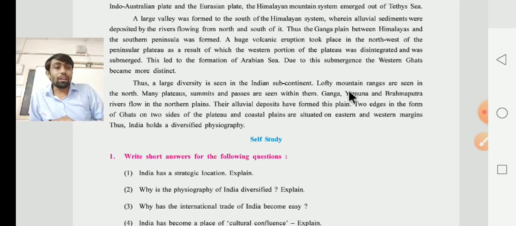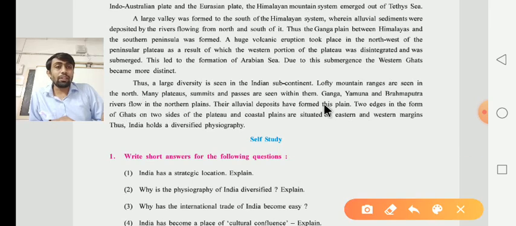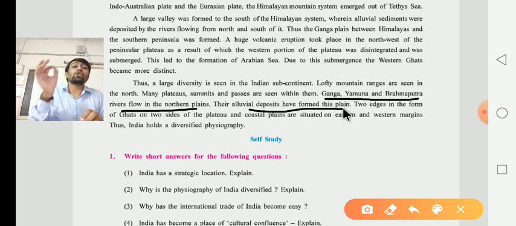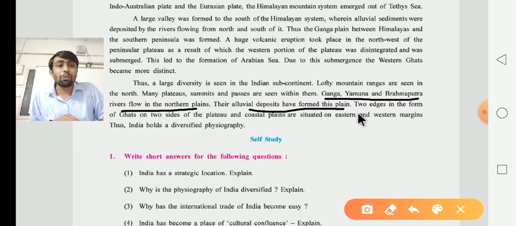Ganga, Yamuna and Brahmaputra rivers flow in the northern plain. These are all names of rivers. Their alluvial deposits have formed this plain, and that's why alluvial soil is deposited and formed in this plain by those rivers.